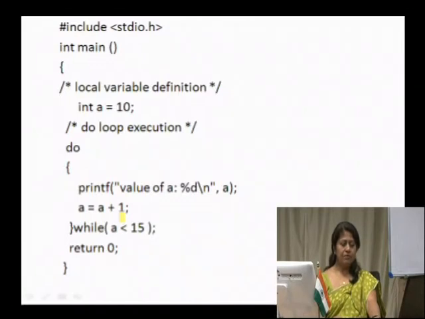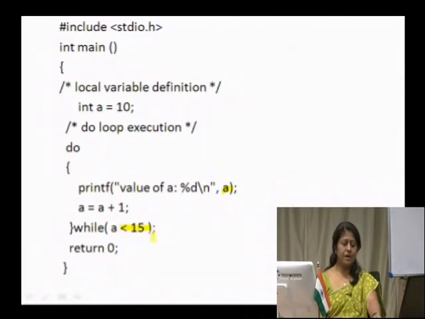So, our output should be, initially the value of a is equal to 10. So, 10 is printed over here, and then it is incremented. So, it becomes 11, and we are checking the condition whether 11 is less than 15, which happens to be true. So, the control is transferred back to the loop body. The value of a would now be 11. So, 11 is printed, then again incremented, and so on. This repeats until this condition becomes false.